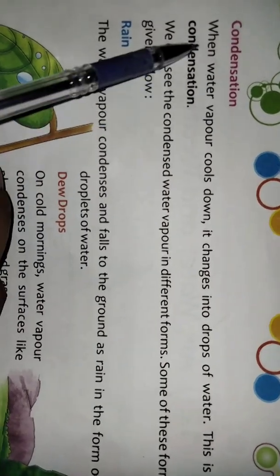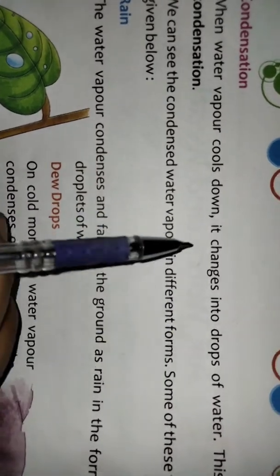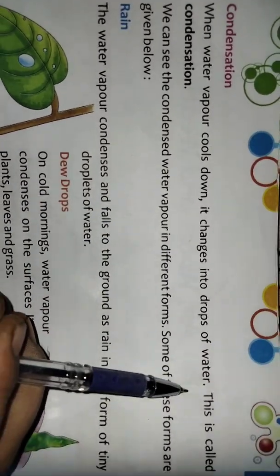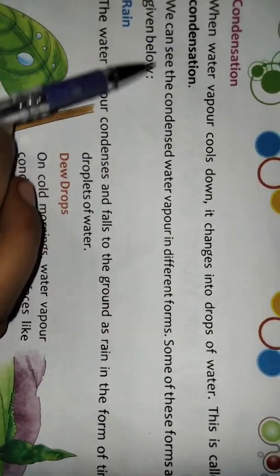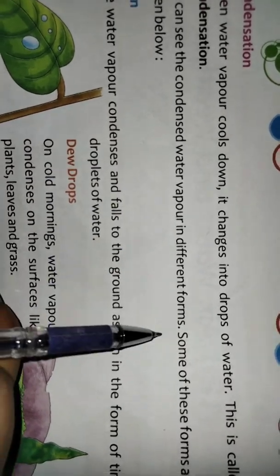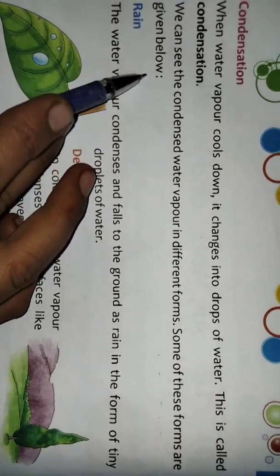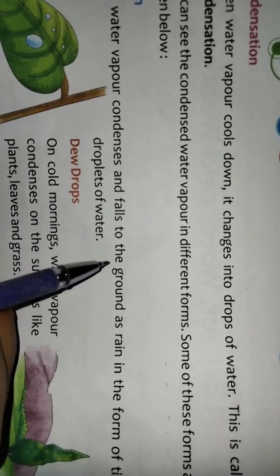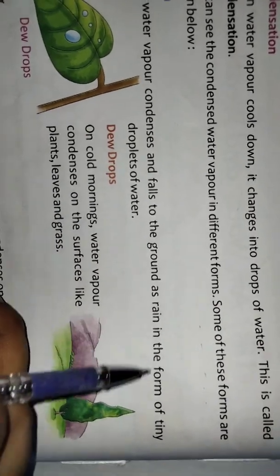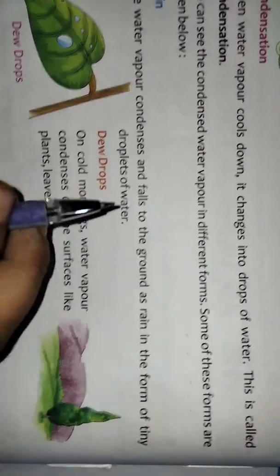Condensation. When water vapor cools down, it changes into drops of water. This is called condensation. We can see the condensed water vapor in different forms. Some of these forms are given below. Rain. The water vapor condenses and falls to the ground as rain in the form of tiny droplets of water.